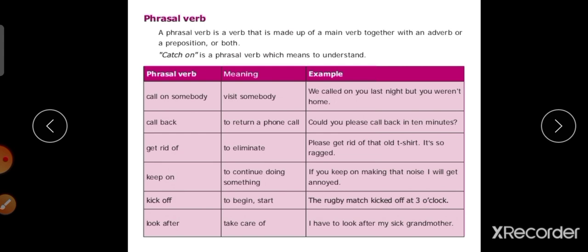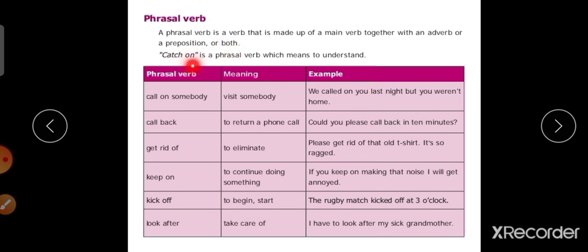Let's look at the next topic. Phrasal verb. What is phrasal verb? A phrasal verb is a verb that is made up of a main verb together with an adverb or a preposition or both. See, what is phrasal verb? It is made up of a main verb with an adverb or a preposition or both.